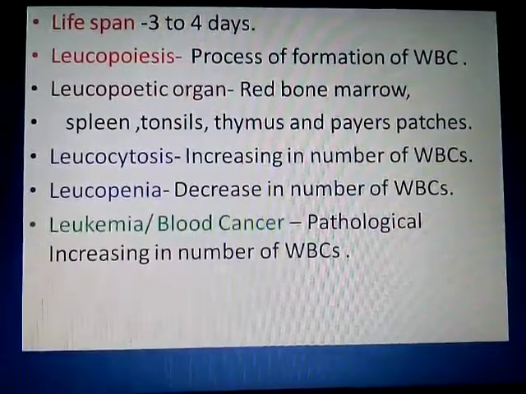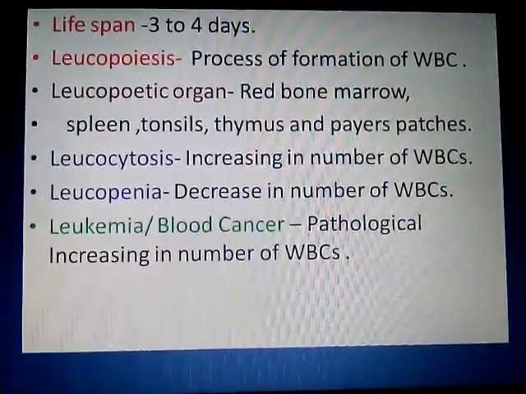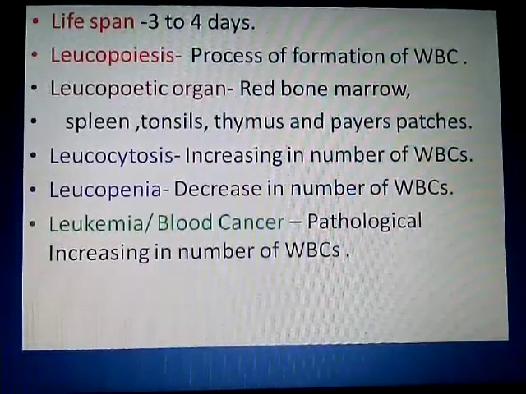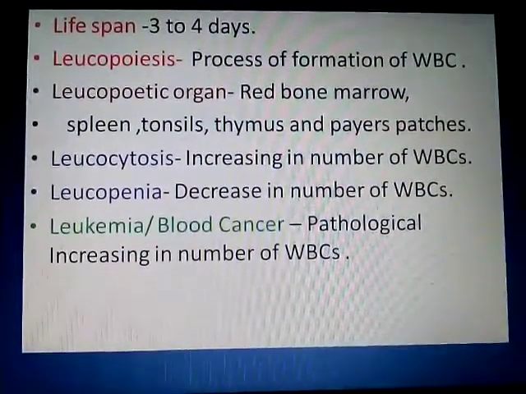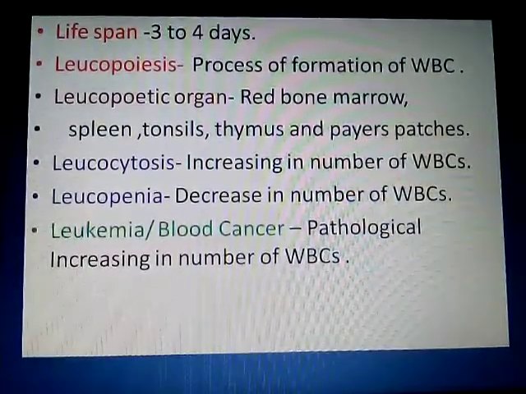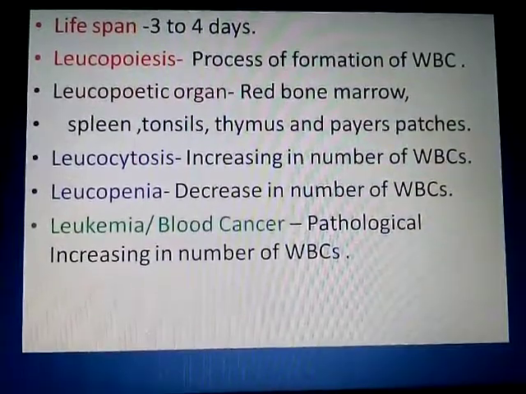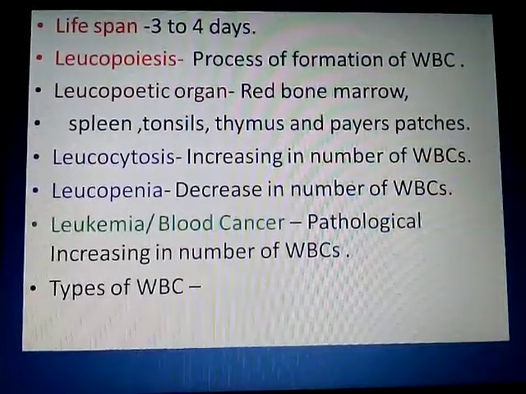In leukemia, the number of WBC increases, and this increase is not under control. That means this uncontrolled increase in the number of WBC is called leukemia or blood cancer.